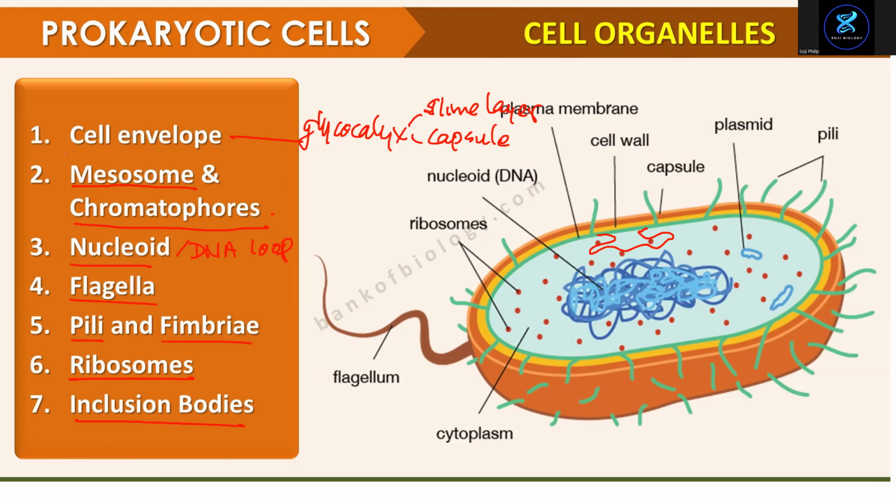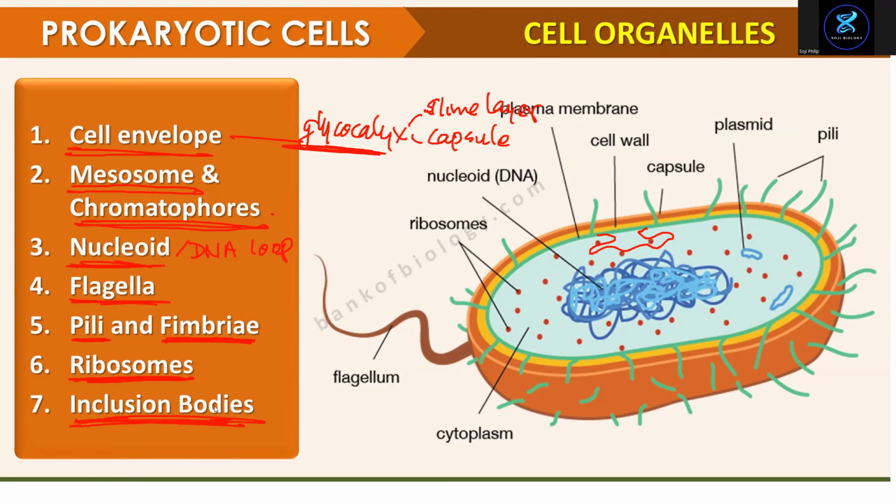The cell envelope is the covering of the cell, called glycocalyx. Mesosome, infolding of the membrane. Chromatophore for photosynthesis. Nucleoid is a circular DNA. Flagellum for movement. Pilus for sexual reproduction. Fimbria to attach to any surface. Ribosome for protein synthesis. And these are extra things present in the cell.